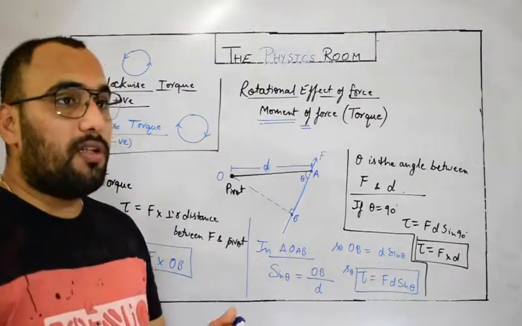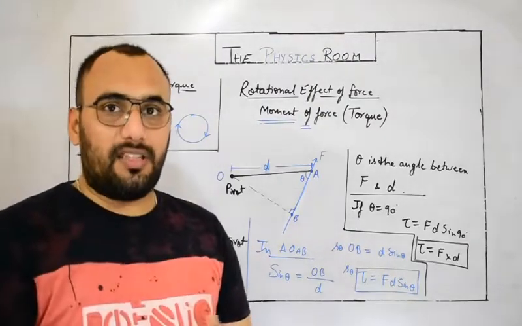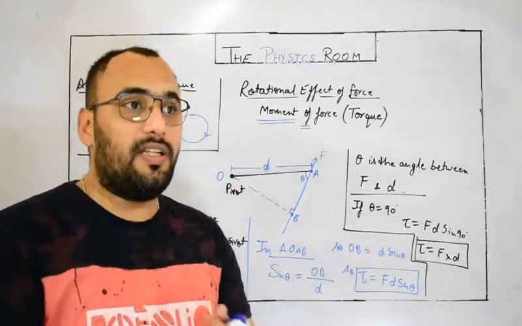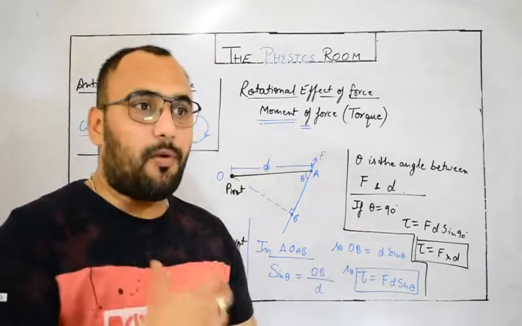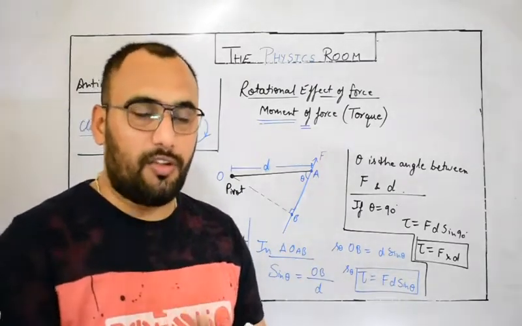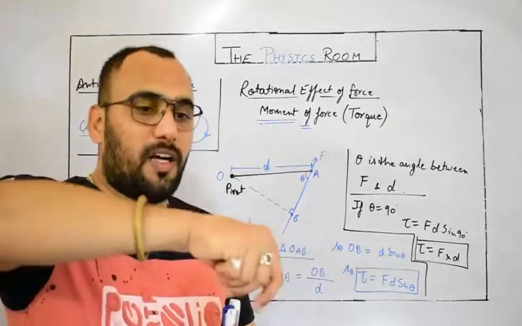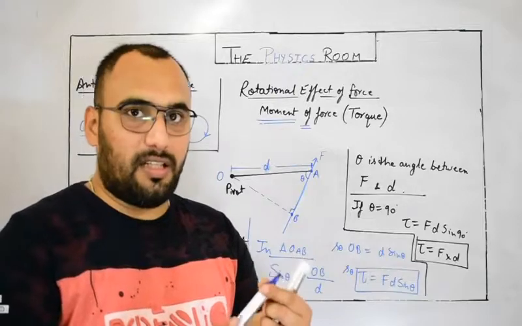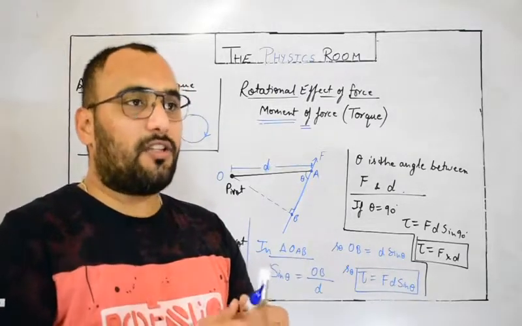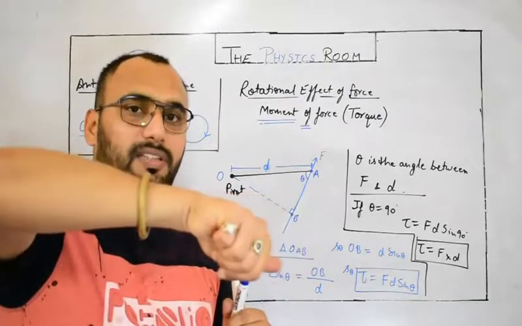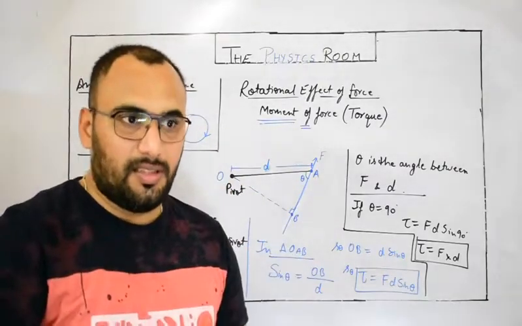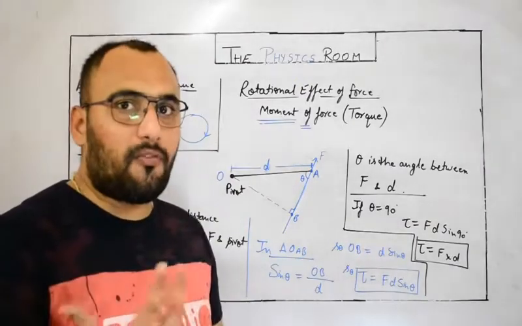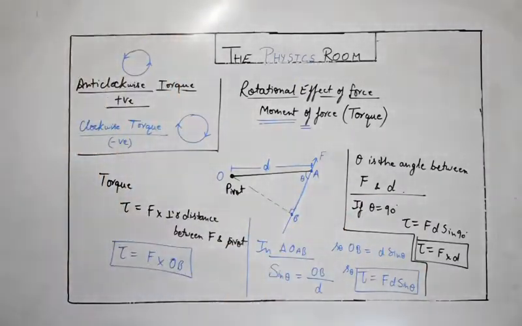Now let's talk about the couple forces. Actually, we are going to implement two equal and opposite forces. In real life, we usually produce torque, or moment of force, with the help of two forces, not one. Whenever we open a bottle's cap or a marker's cap, we exert two forces of equal and opposite direction on the opposite ends. Such forces are called couple forces, and we try to introduce a formula for it. Let me tell you what will be the effect.